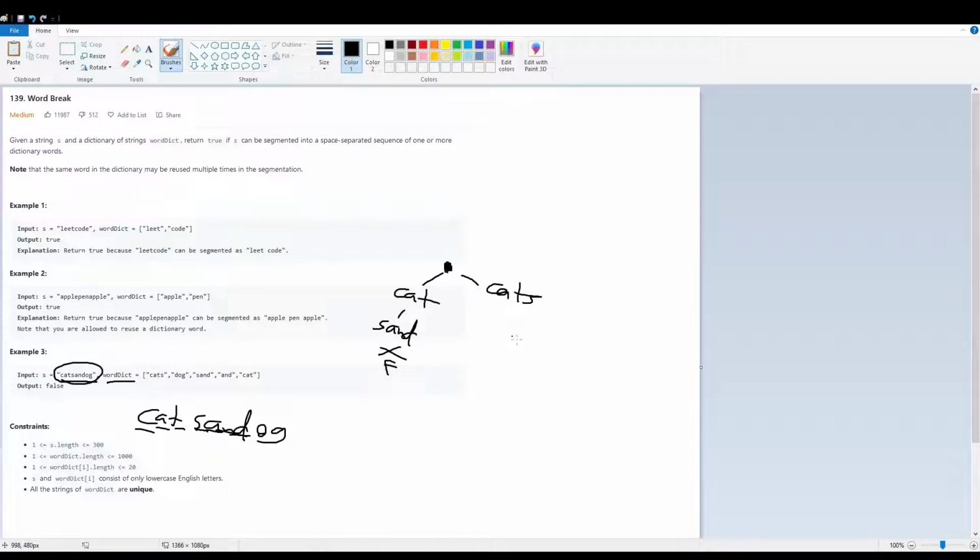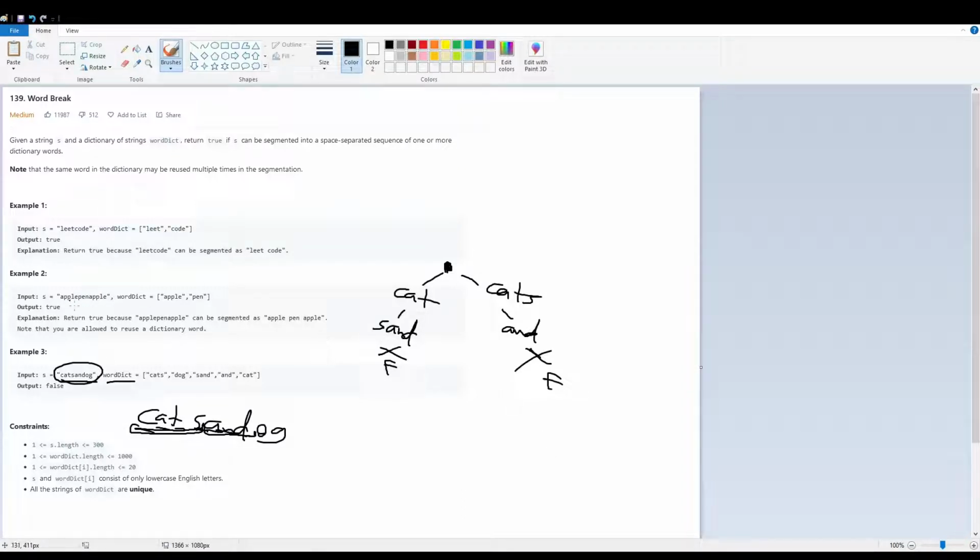But what about the decision for cats? So we took into account the word cats, and then what other decisions could we make? Well, since we took cats, we go and, because this is in the dictionary here. But then we cannot take og because it's not in the dictionary. So unfortunately we have to stop here, and this returns false.